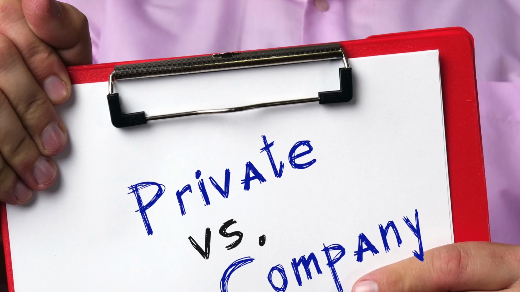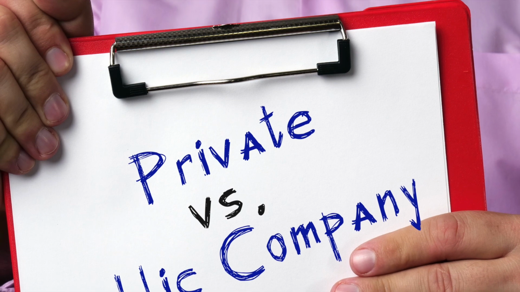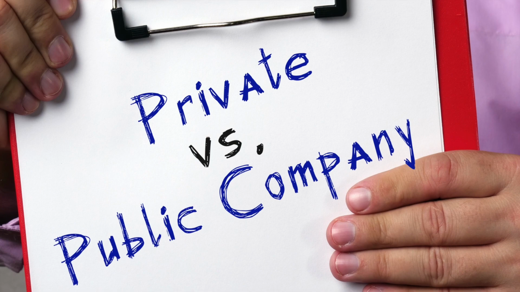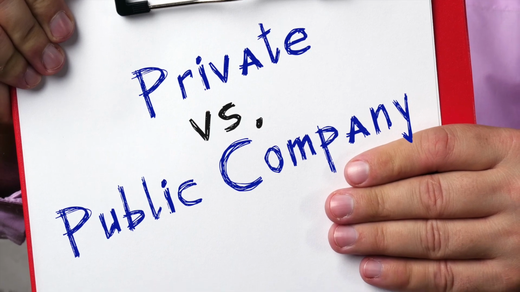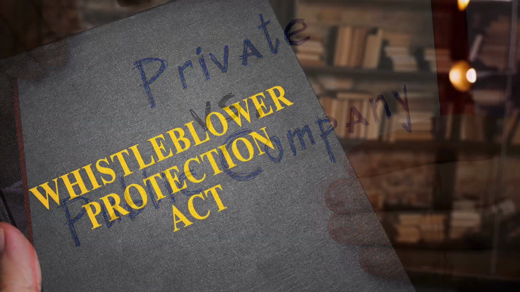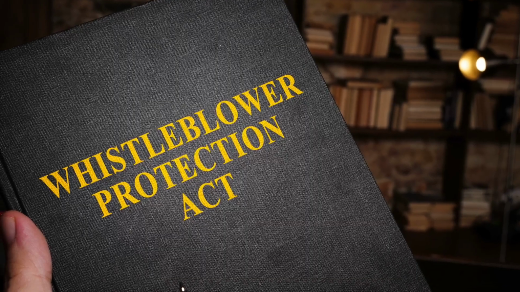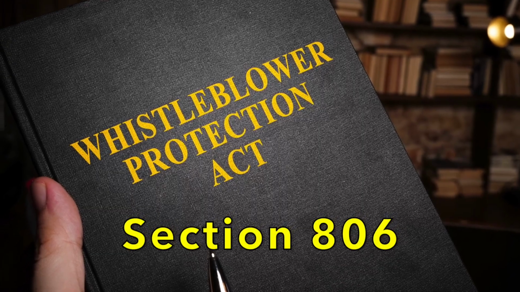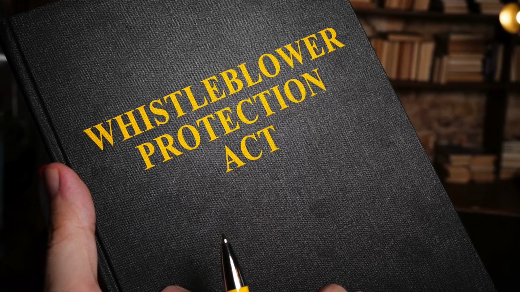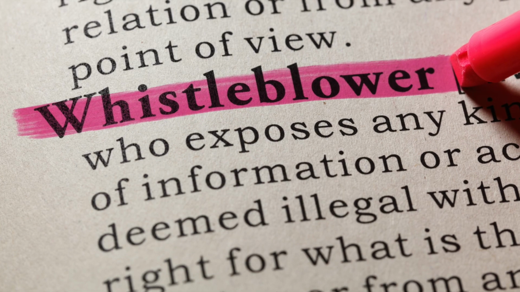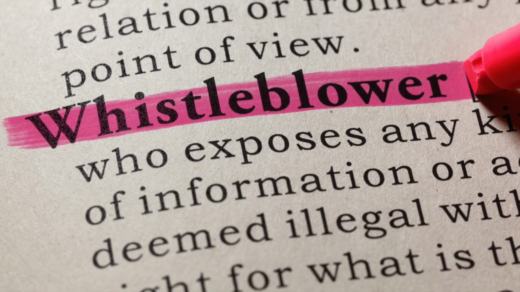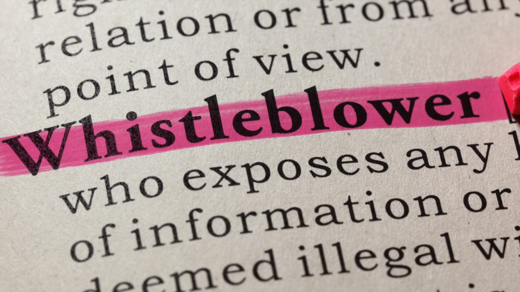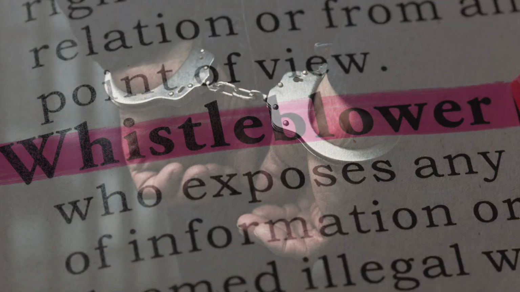Although most of the Sarbanes-Oxley Act applies to publicly held companies, private companies that adhere to these regulations benefit from better operations and are less likely to face litigation. Certain parts of the Sarbanes-Oxley Act apply to private companies. For example, Section 806 protects whistleblowers from retaliation. A whistleblower is a person, often an employee, who reveals information that is considered illegal, immoral, illicit, unsafe, or fraudulent.